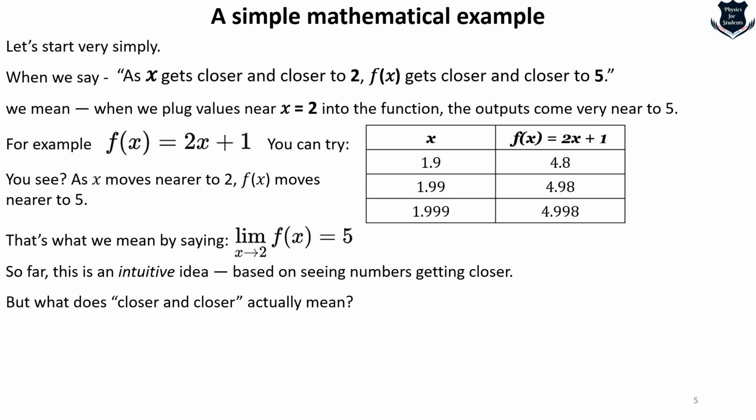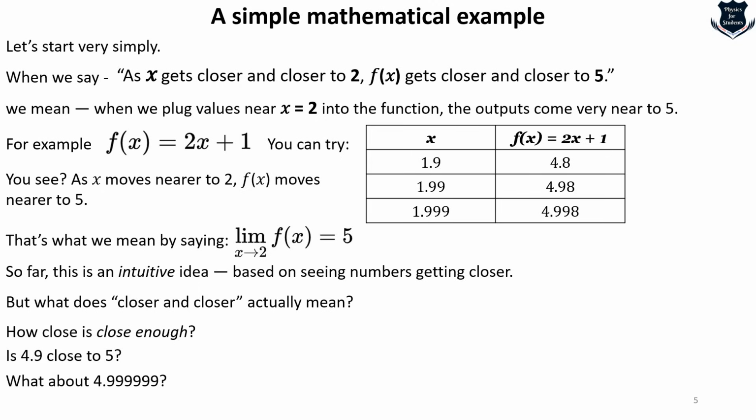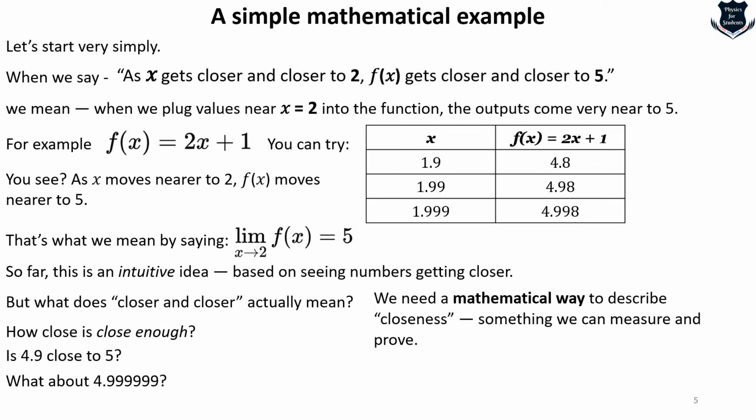This is where real analysis actually comes into play. How close is close enough? Is 4.9 close to 5? Or what about 4.99999? We need a mathematical way to describe what we mean by closeness, something very closer and closer. And in order to do that, mathematicians have introduced two concepts which are called epsilon and delta.